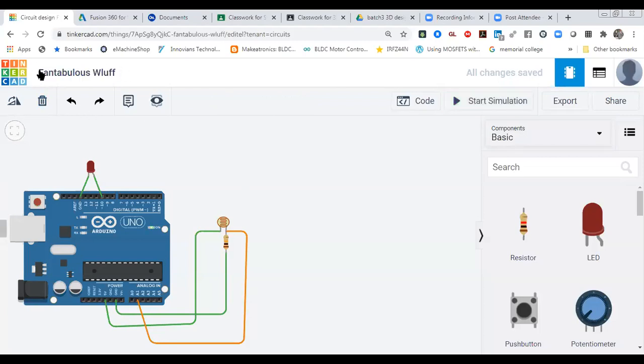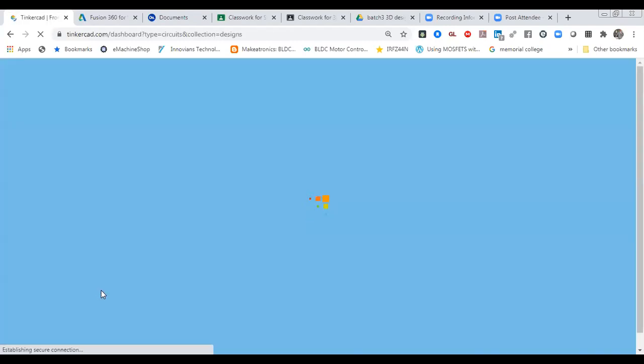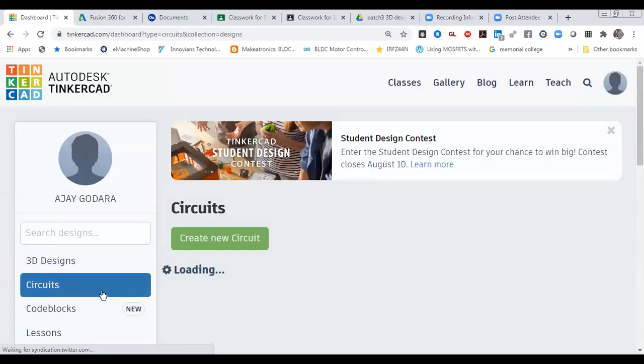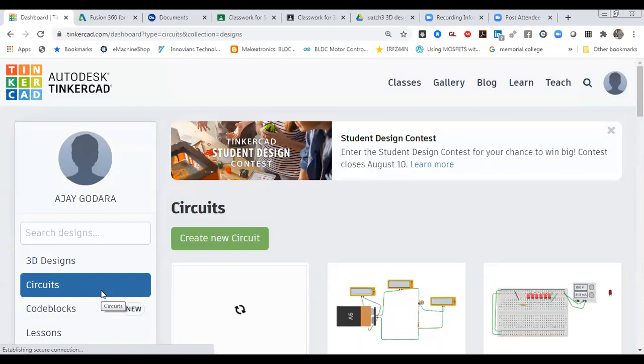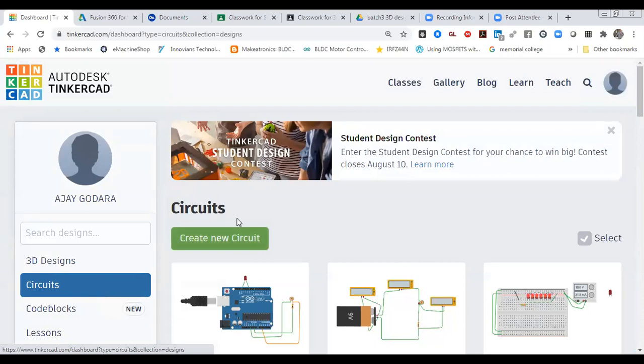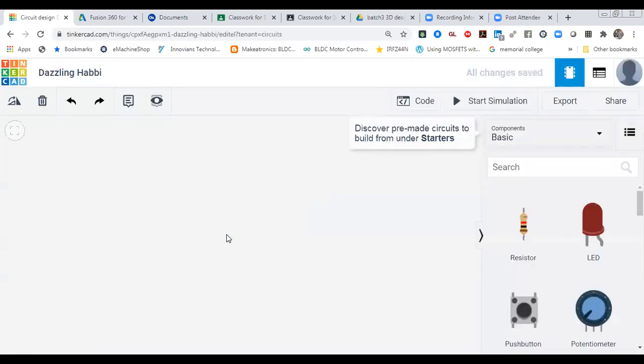You can stop it, go back to home, and after that you can create your new file. Here we are going to create a new circuit. Yes, this one is our new circuit.